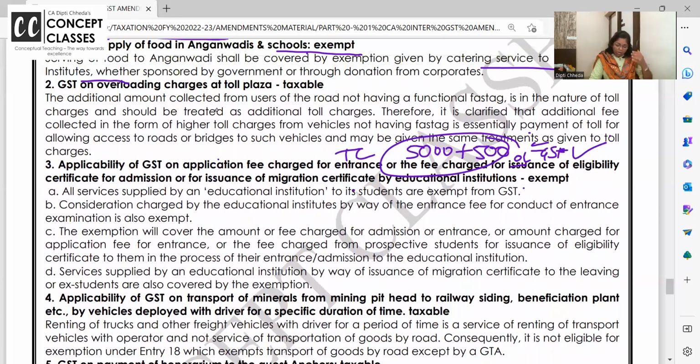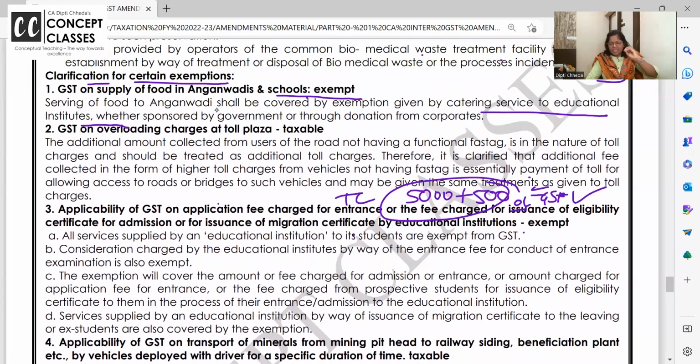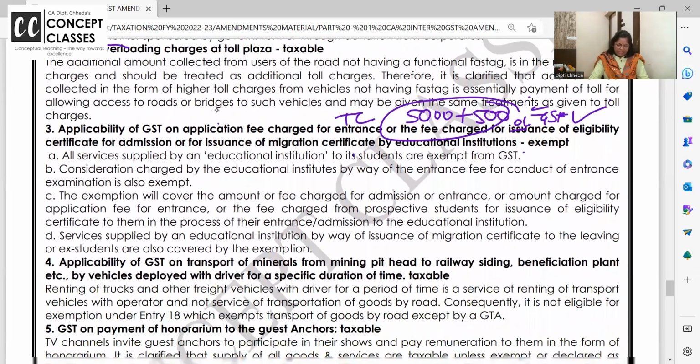See, along with education, many schools are helping out on preparation of entrances for IITs and all that. And many schools, they charge extra for giving you the migration certificate when you are going from Telangana to Maharashtra and all these. So for all these services, whatever money they are collecting, is it liable to GST? Answer is no, it is exempt. I'm telling you the clarifications are just simple, just remember the gist enough.